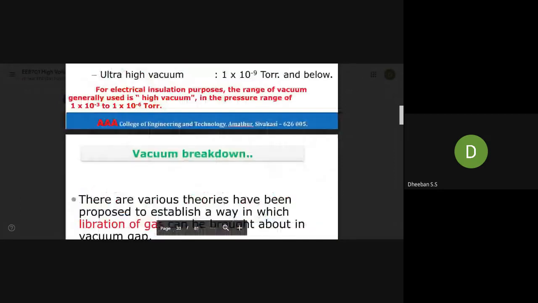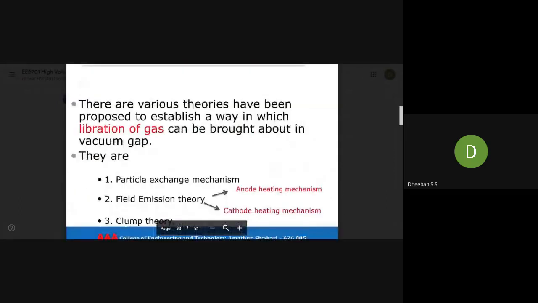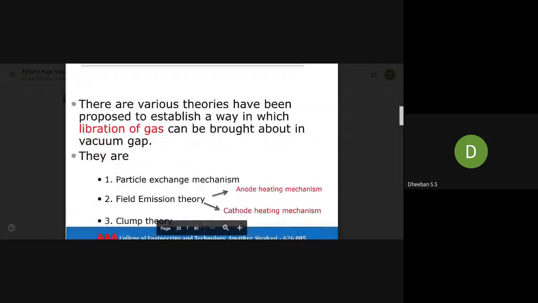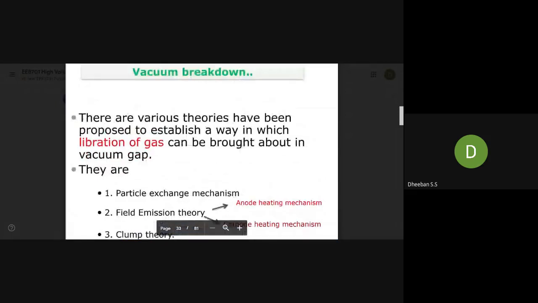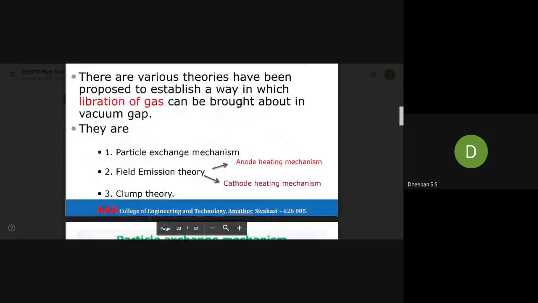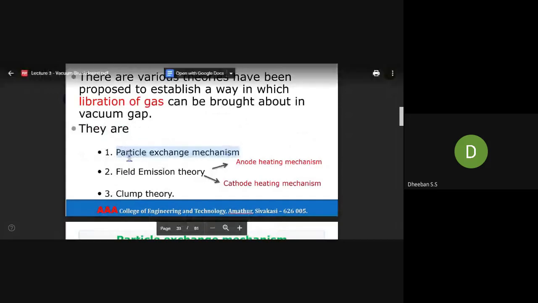So we have seen what is vacuum. Now we'll get to vacuum breakdown. This vacuum breakdown comprises some theories. First is the particle exchange mechanism. Second one is the field emission theory.